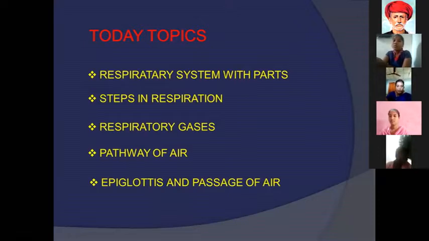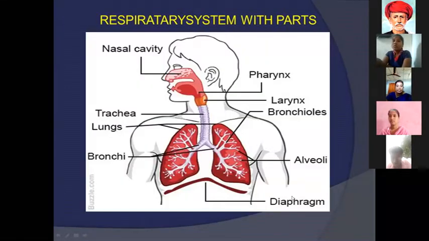Today topics, ma: respiratory system with parts, steps in respiration, respiratory gases, pathway of air, epiglottis and the pathway of air. Okay, first I'm going to teach about the respiratory system with parts. All of you see this diagram. The diagram is the respiratory system. The respiratory system has so many parts.